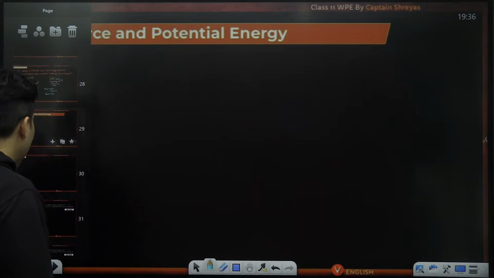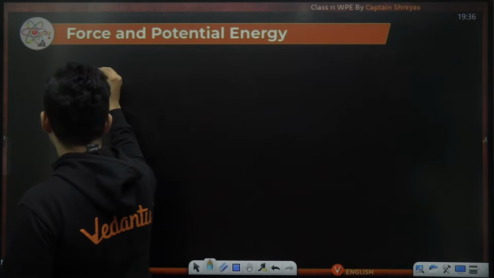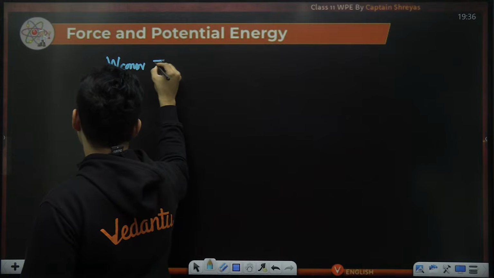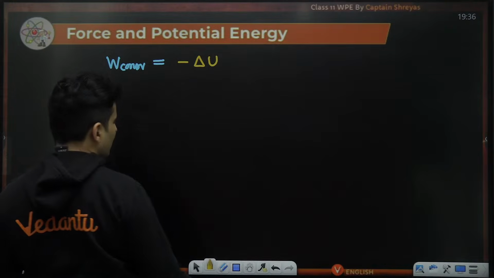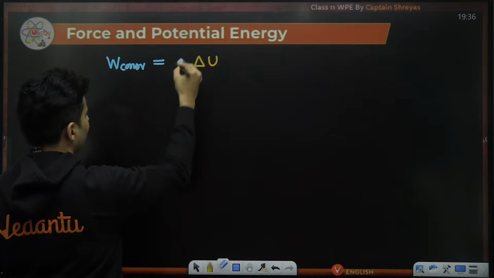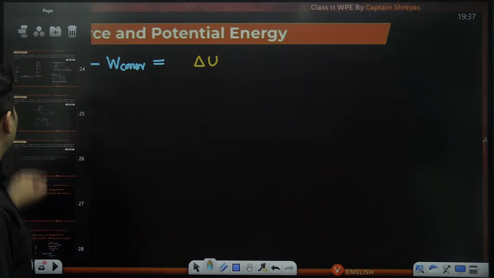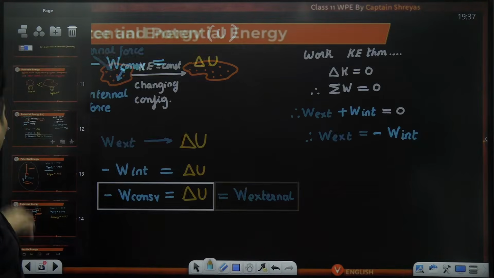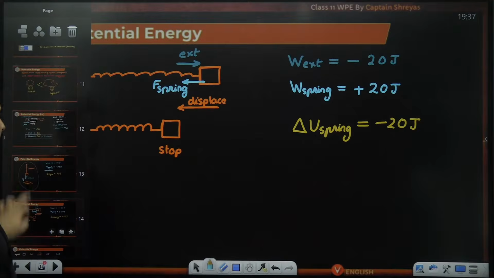Now, let's see the relationship between force and potential energy. This is another important point. Just now, I showed you that the work done by conservative force is negative of the change of the potential energy. We just spoke about it. You can even put the minus sign even here, doesn't really matter. Minus work done by conservative forces, delta U. I explained it to you with examples and all of that.